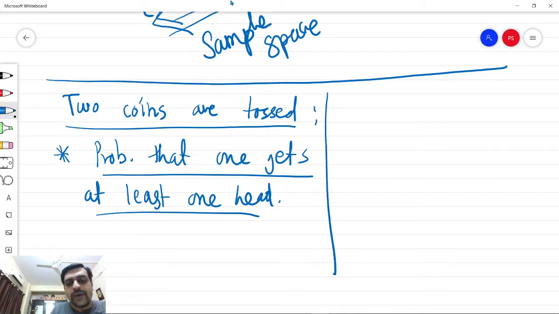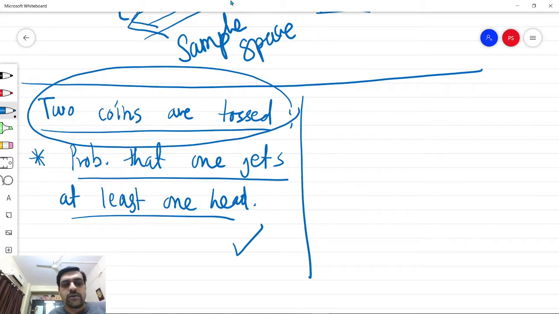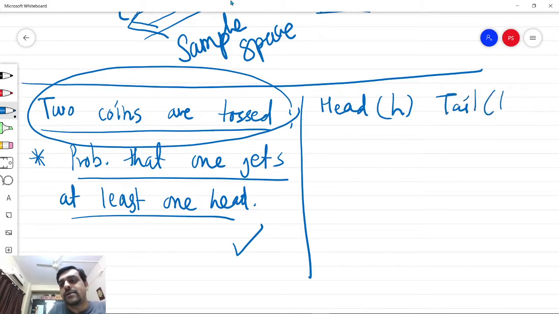So in order to find out this value of probability, let us first create the sample space of this event called tossing of two coins. Let us denote head by letter H and the tail by letter T. One of the first possibilities is that the first coin gives head and the other gives tail.